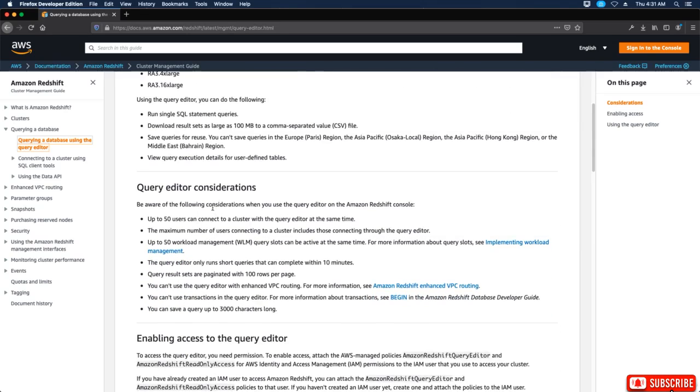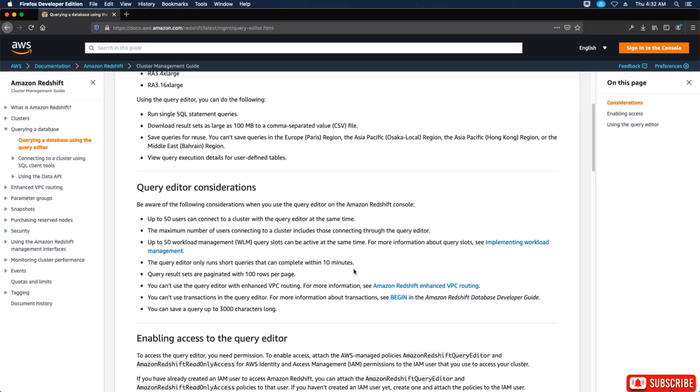Query editor considerations. Be aware of the following considerations. When you use the query editor on the Amazon Redshift console, up to 50 users can connect to a cluster with the query editor at the same time. The maximum number of users connecting to a cluster includes those connecting through the query editor. Up to 50 workload management query slots can be active at the same time. For more information about query slots, see implementing workload management.